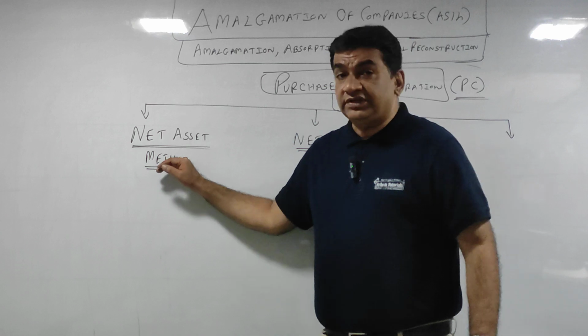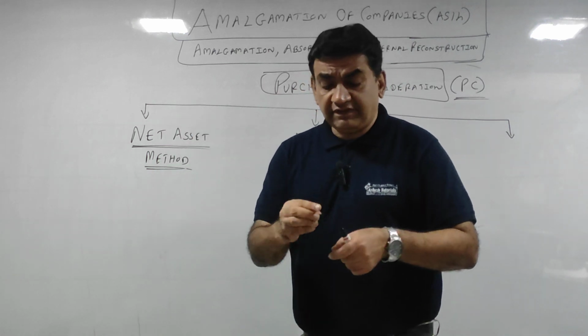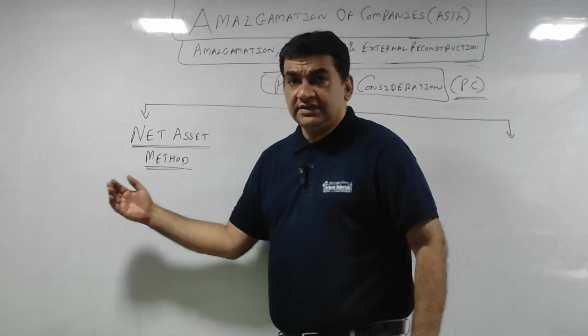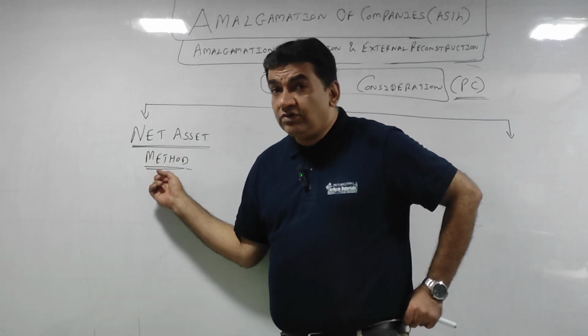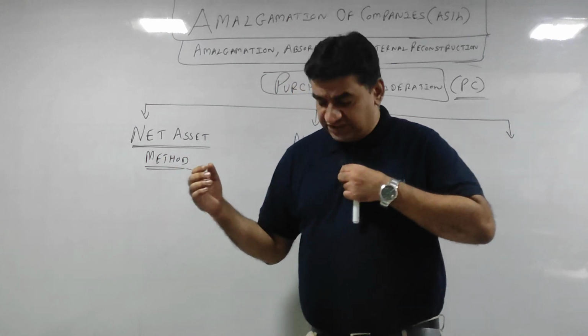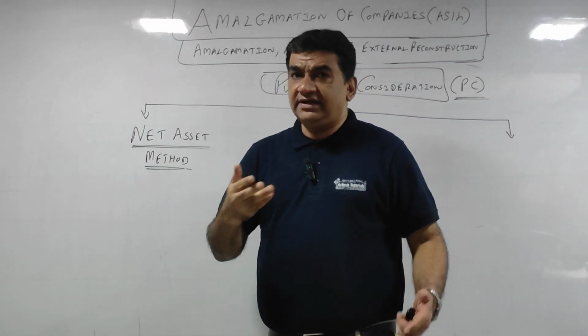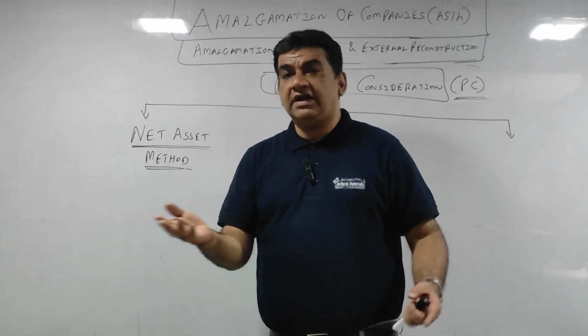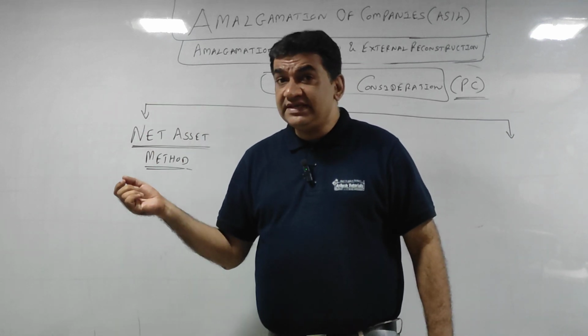I make two things. First, I find out the value of PC by making a statement where I take all the assets at the desired value, either market value or revised value or book value, deduct the liability, I get the PC.